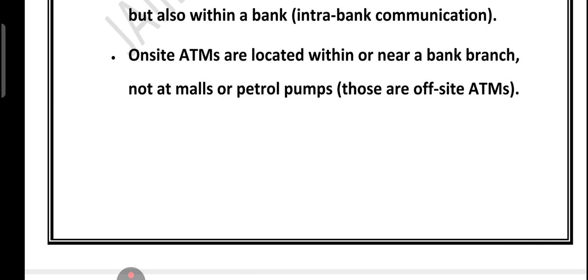So friend, remember this: whenever you see SFMS, just think of it as India's SWIFT, Society for Worldwide Interbank Financial Telecommunication. It is used for secure bank messaging, and don't get confused between on-site and off-site ATM.